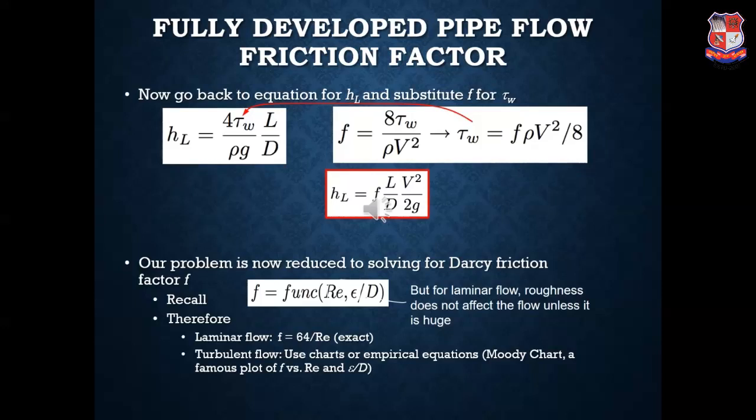Now, we will substitute Darcy's friction coefficient factor F in place of tau W. The relationship between the friction factor F and tau W is given by F is equal to 8 tau W upon rho V square, which implies that tau W is given by F into rho V square by 8. Hence, the equation of head loss becomes HL is equal to F into L by D into V square by 2G.